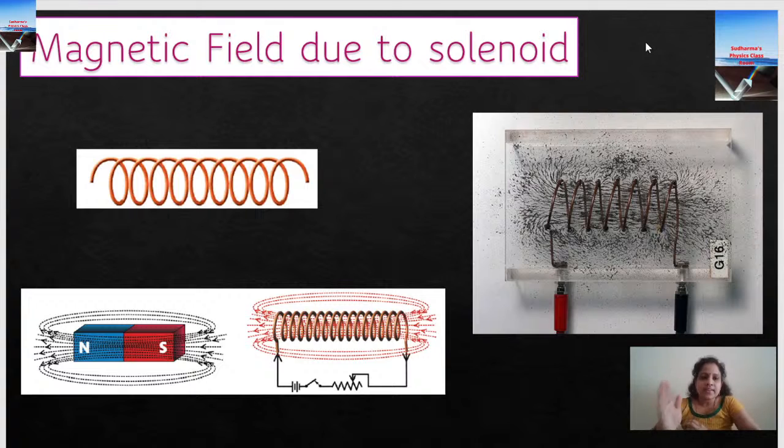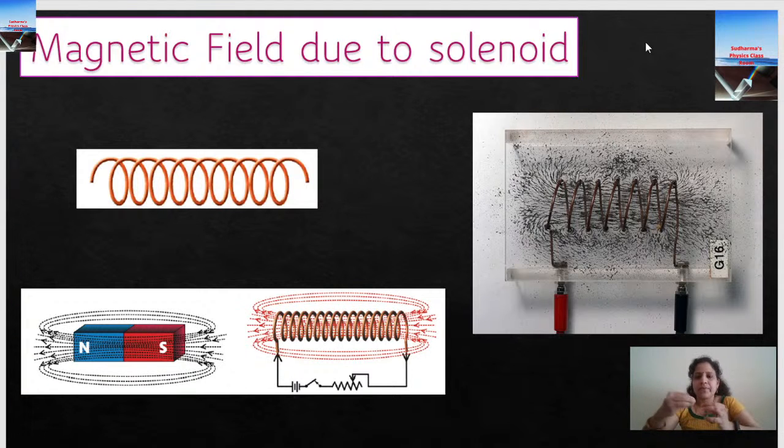And here, see, both are made of copper wires. A solenoid is in the form of a cylinder, coils looped in the form of a cylinder. Insulated copper wire wound in the form of a cylinder is called a solenoid. Okay, so what's the difference there?